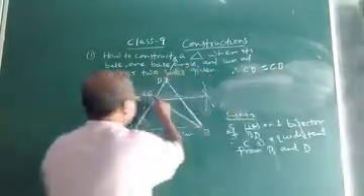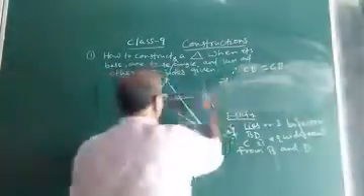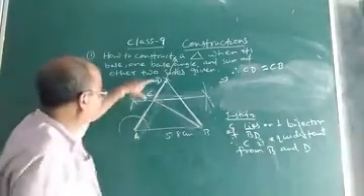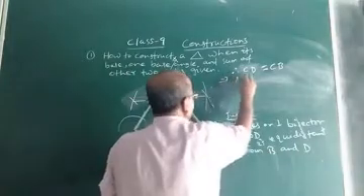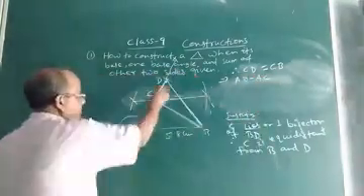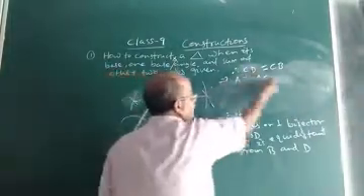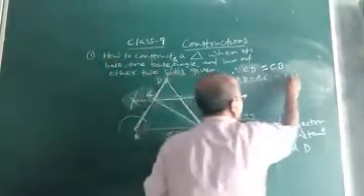You see, CD equals CB. In place of CD we can write AD minus AC. CD will be equal to AD minus AC, because from AD, when AC is subtracted, only then will we get CD. So AD minus AC equals CB.